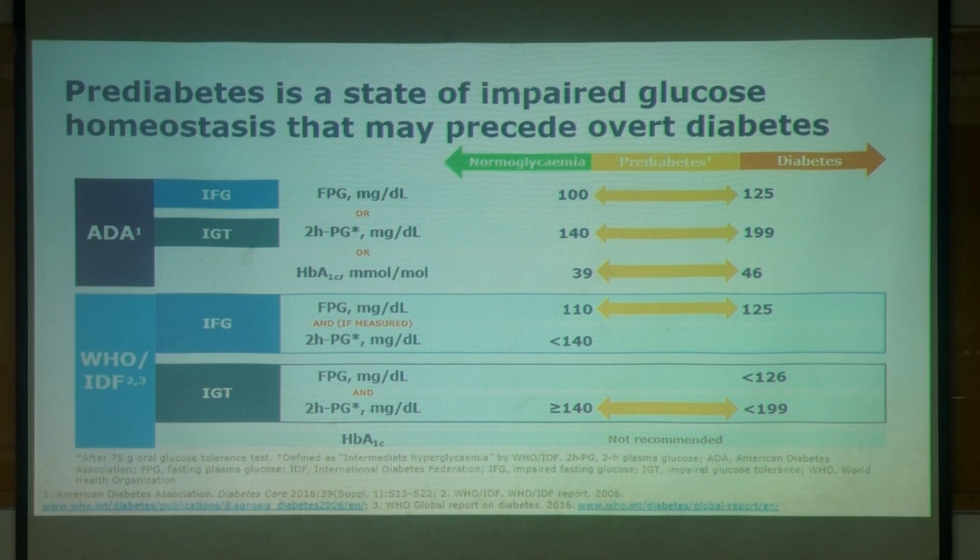So, coming to the IGT, IFG is only impaired fasting glucose. So, the postprandial is normal, but the fasting value is high. And IGT is fasting plasma glucose above 110, below 126, and 2-hour postprandial above 140, below 199. That is the definition of the World Health Organization or the IDF.